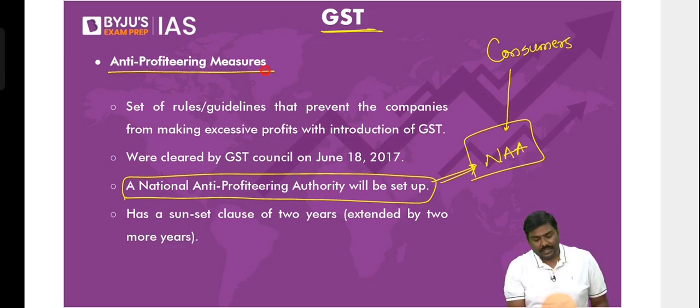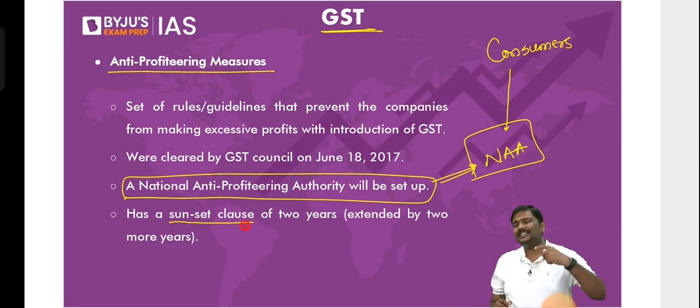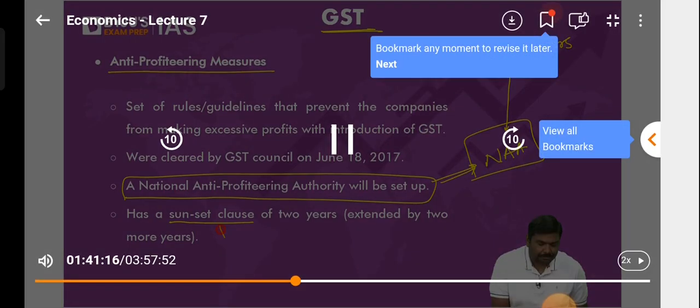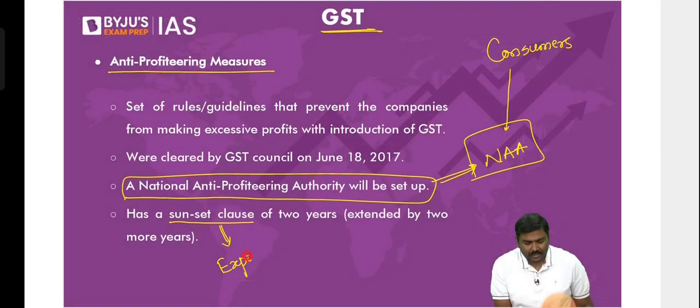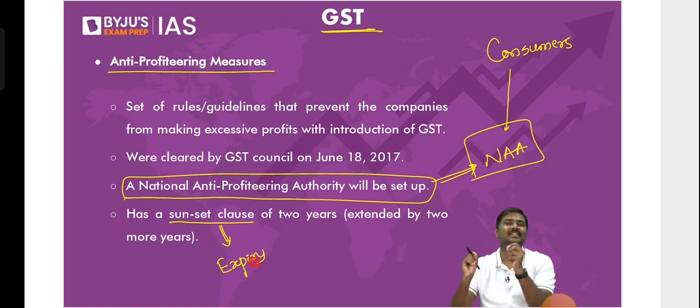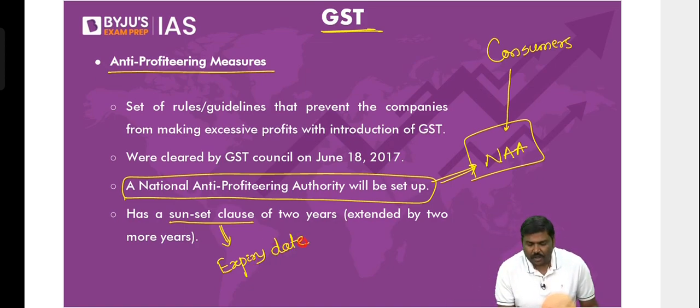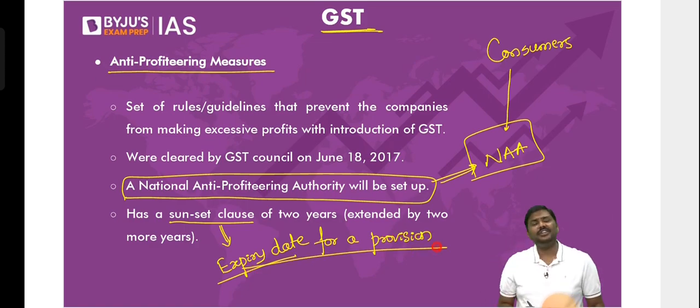Now there is one more technical term, sunset clause. Please observe this. I will tell you a definition, but even after that, you will ask me, sir, definition. What is a sunset clause? Sunset clause simply refers to an expiry date. There is no standard definition, by the way. But what do you mean by sunset clause? It is an expiry date for a provision or a measure.